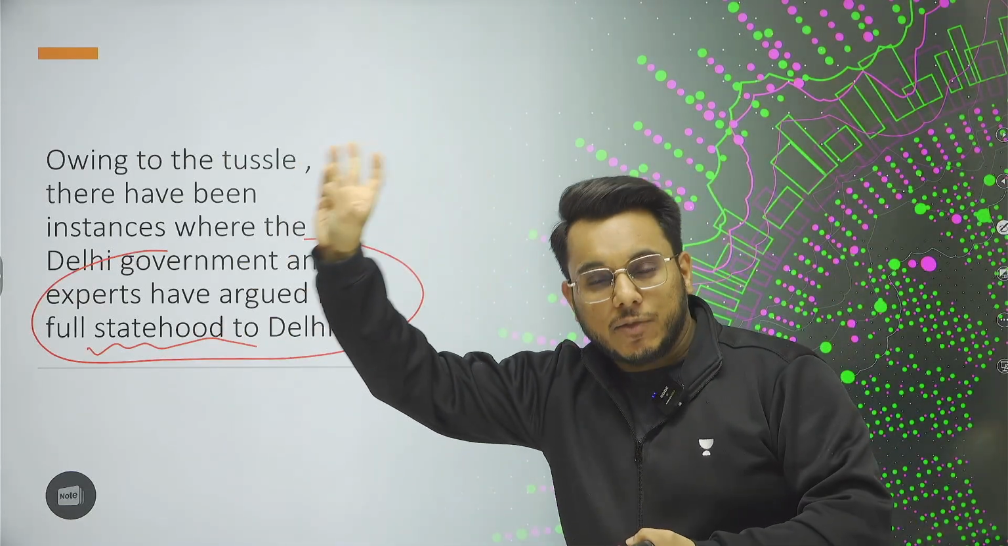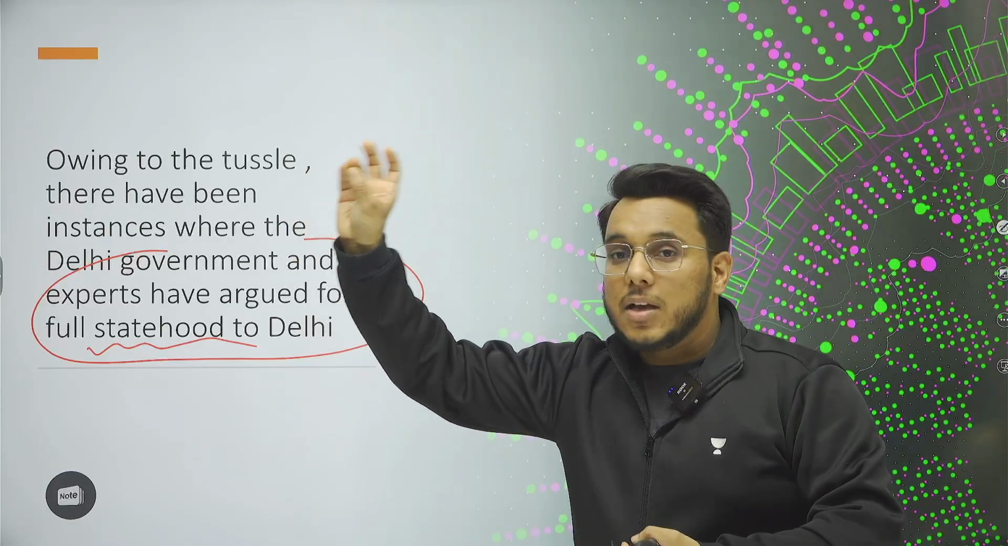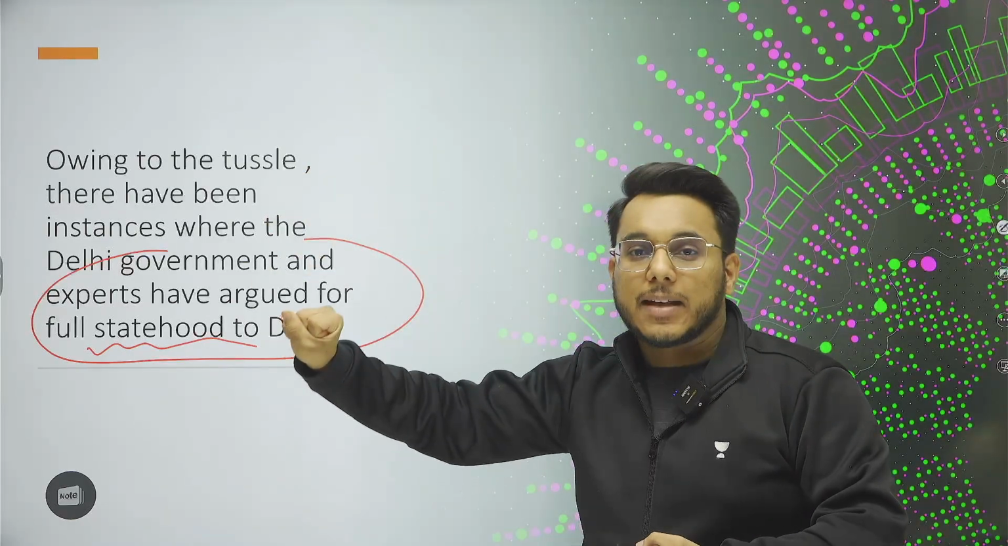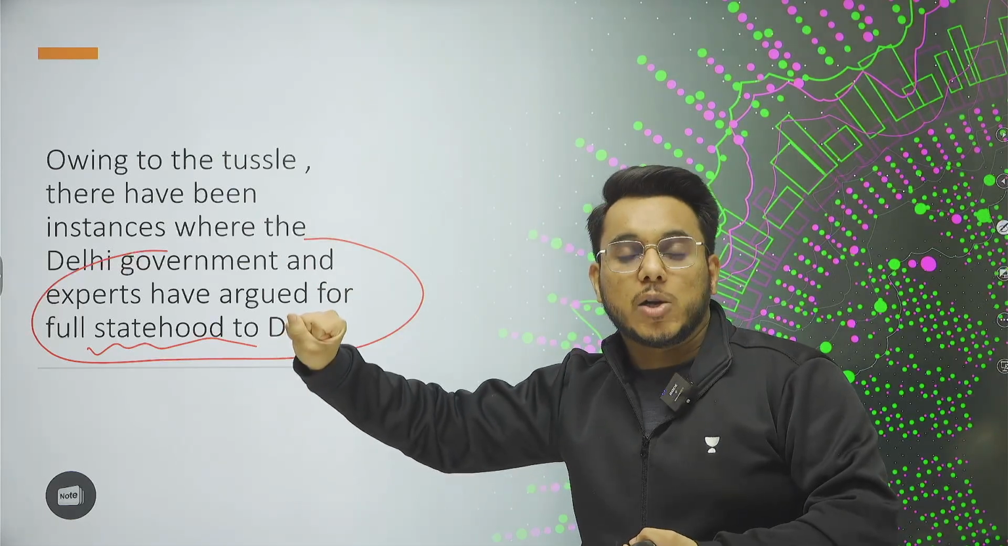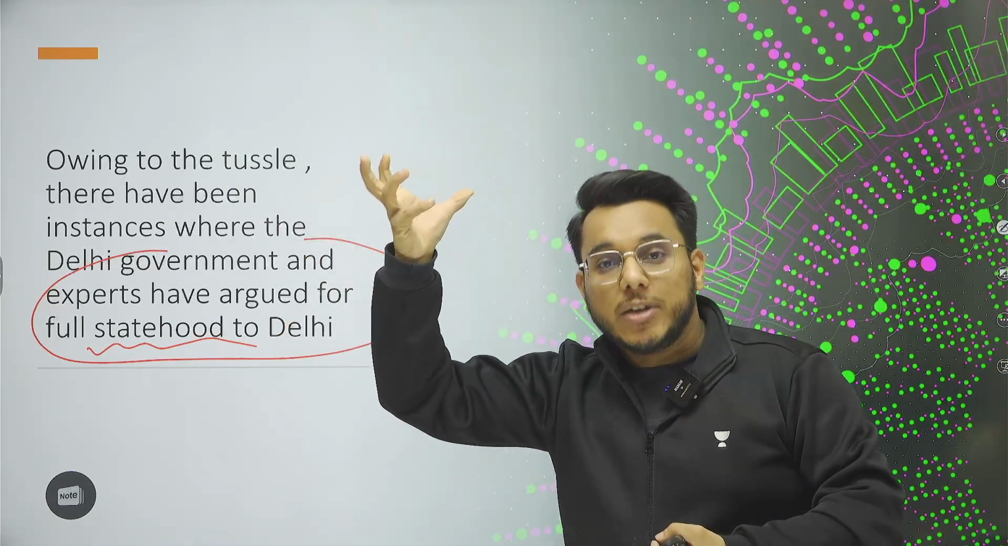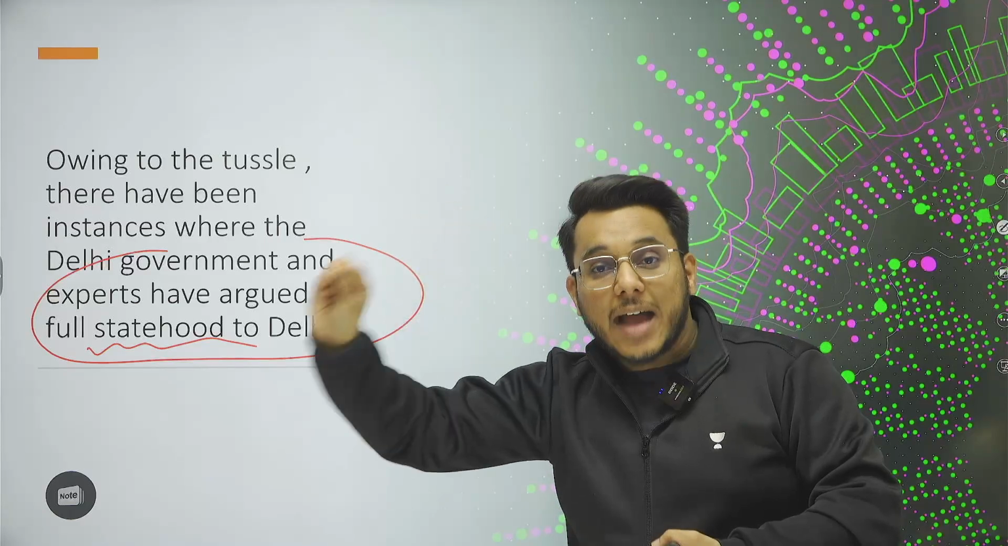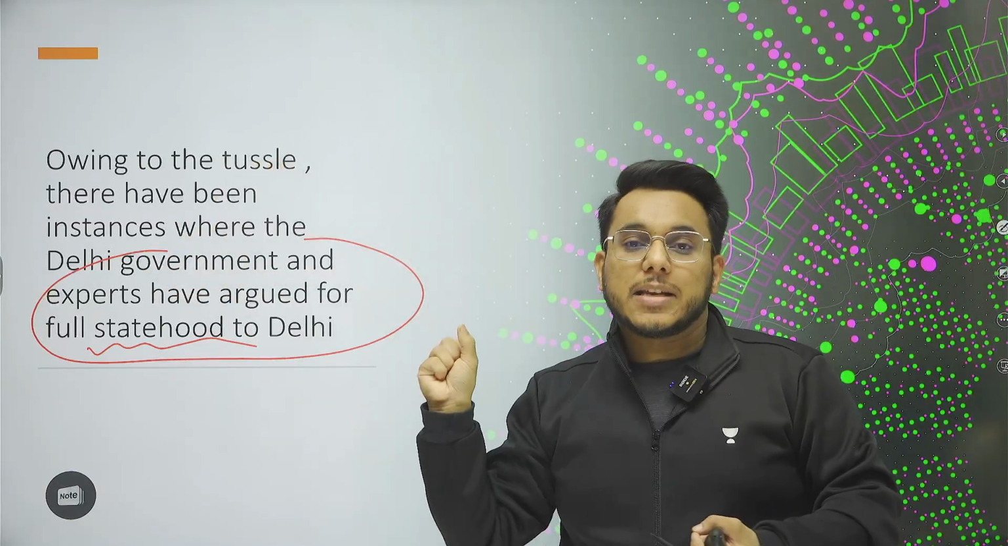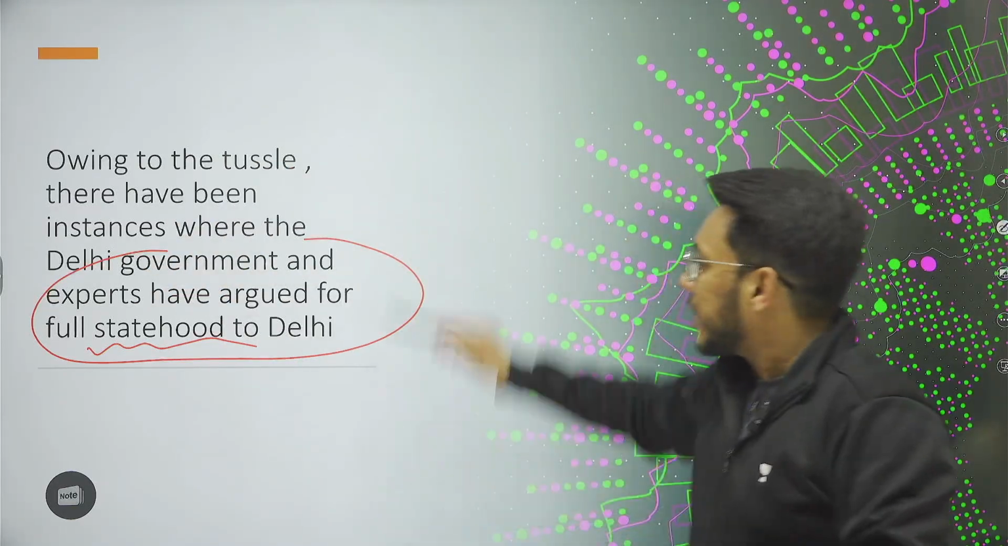Those three subjects of police, law and order, and land, the state government cannot make a law. Bureaucracy is not in its control, but the population of the union territory of Delhi is the highest amongst all the national capitals that we have. Okay, this is the region.